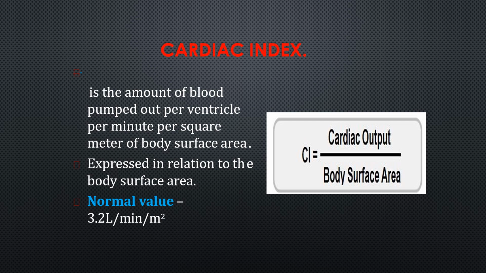Okay, so the normal value is 3.2 liters per minute per meter square, because the cardiac output is 5 to 6 liters per minute and depends on the person's body surface area. So the cardiac index varies from individual to individual. The normal value is 3.2 liters per minute per meter square.